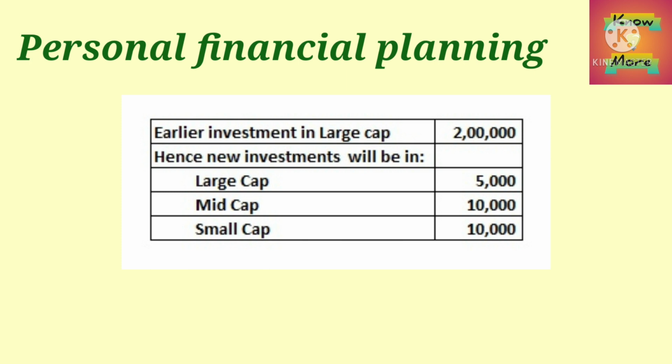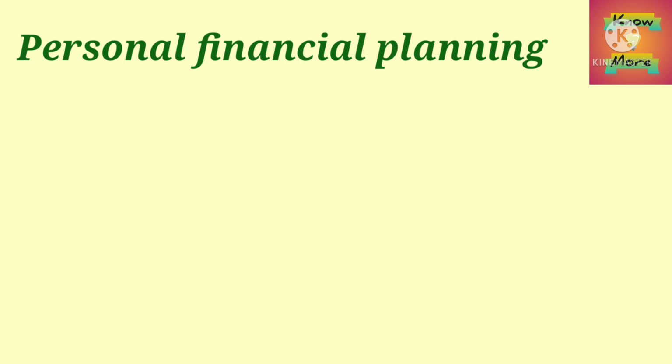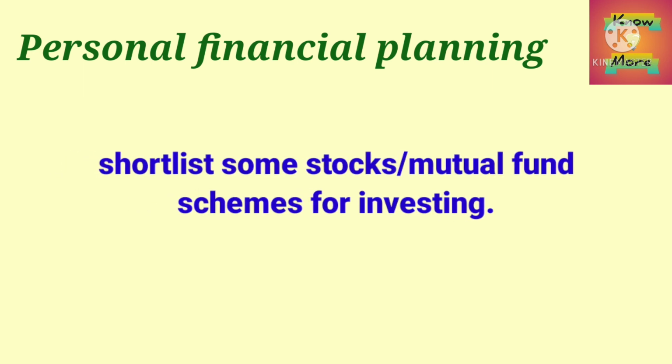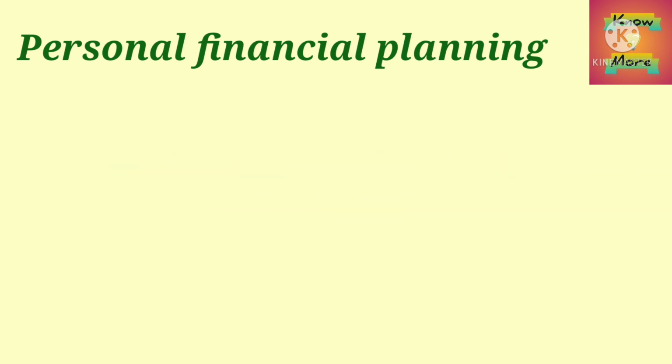For this example, rupees 5,000 will be in large cap, rupees 10,000 in mid cap and another rupees 10,000 in small cap. In case of stocks, he can shortlist some stocks from these different categories and go on investing in the same every month. Else, he may choose suitable mutual fund schemes to serve the purpose.